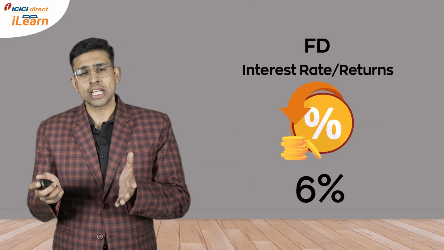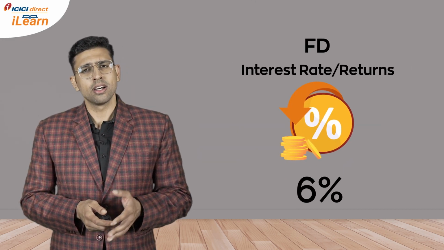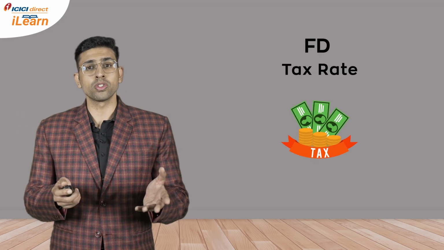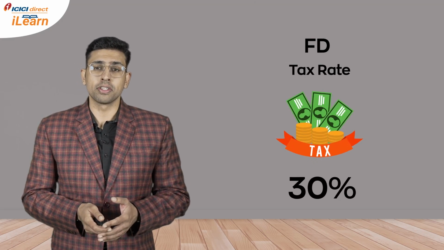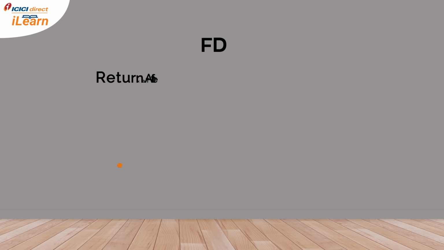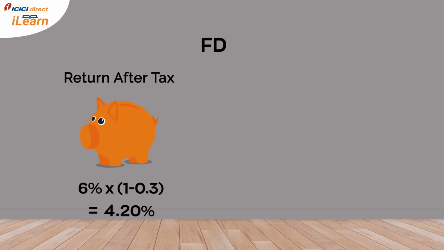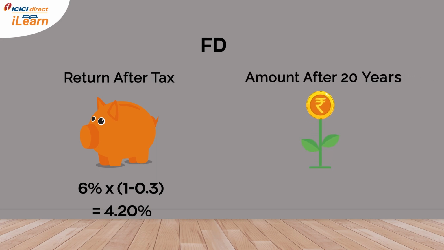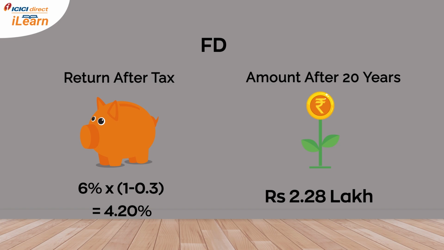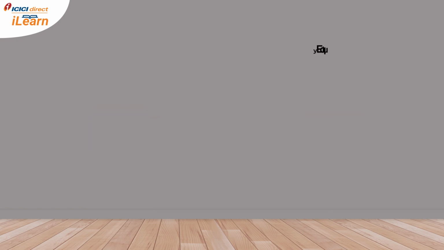The rate of interest in a fixed deposit is, say, 6%. And suppose I fall in the tax bracket of 30%. Post-tax return in this case would be 6% multiplied by 1 minus 0.3, which equals 4.2%. Therefore, after 20 years, I'll have an amount of rupees 2.28 lakhs in my hand.